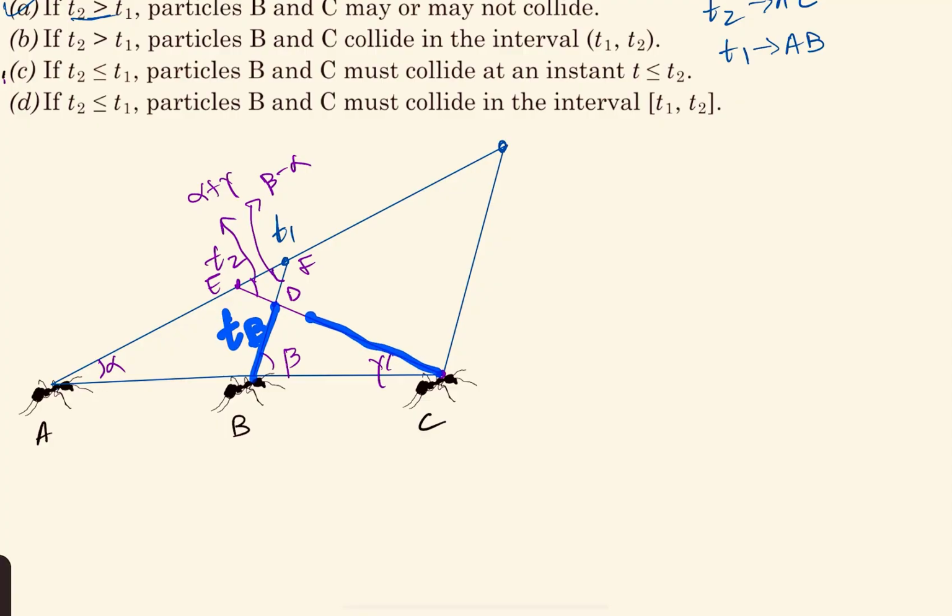And C reaches D in some time TC. So if we prove that TB is equal to TC, we are done. We know that the particles will be at the same position at the same time. So let's see what we can do about it.